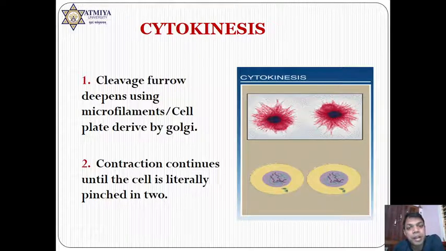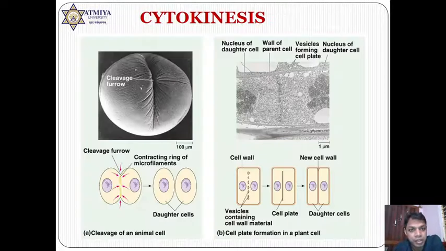In case of plants, cell plate is formed, whereas in case of animals, cell furrow is formed, and due to this cell furrow and cell plate only cytokinesis occurs. See one by one. If I am showing about the animal cells, here cell furrow is going to be formed and actin is playing a very important role. This actin is going to bind to the center and they are tightening. Due to this tightening of the actin molecule, cell furrow will be observed.